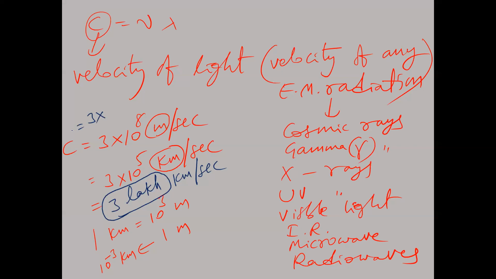The same thing we write as 3 into 10 to the power of 10 centimeters per second. 1 meter is equal to 10 power 2 centimeters, 100 centimeters, so 10 power 2 into 10 power 8 gives 10 power 10 centimeters per second. Or in meters per second, 3 into 10 power 8 meter per second. All should be in the same system of units. Remember, whatever we take, all should be in the same system of units. Let's take the screenshot of this now.